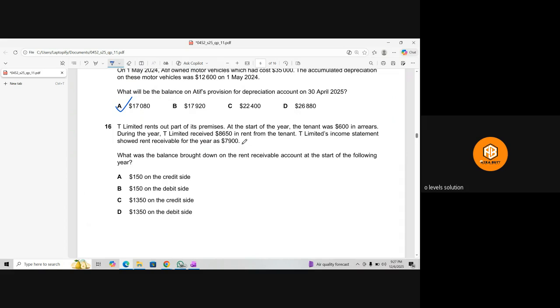T Limited's income statement showed rent receivable for the year is 7,900. What was the balance brought down on the rent receivable account at the start of the following year? Okay. We need to prepare the rent receivable account.